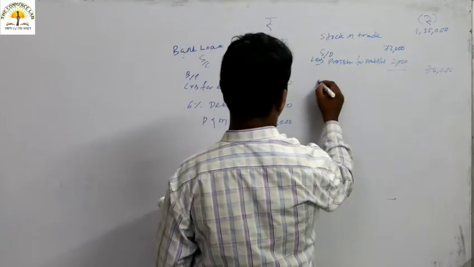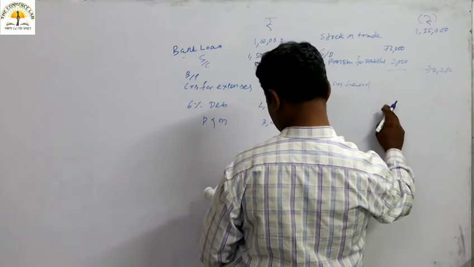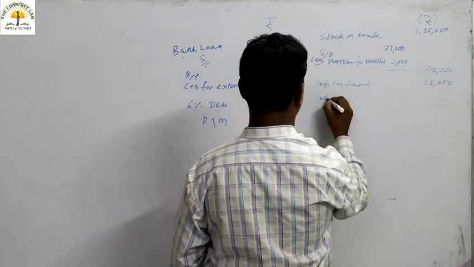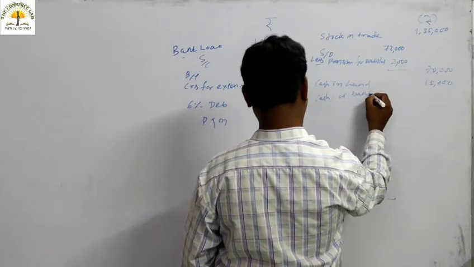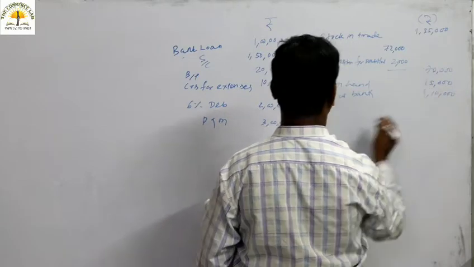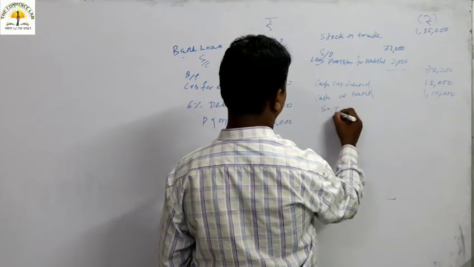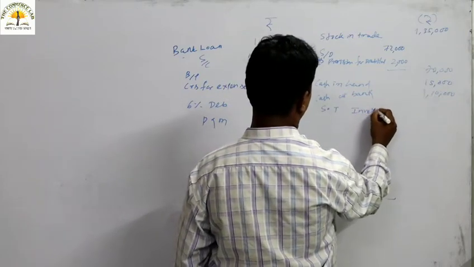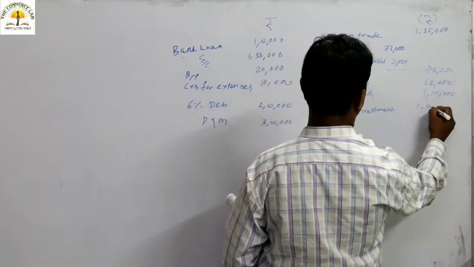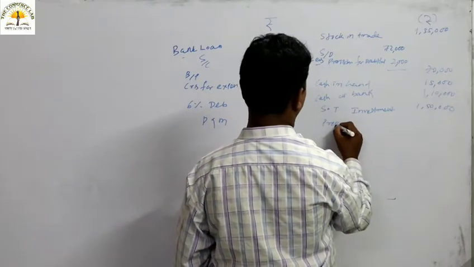Then cash in hand, that is 15,000. Then cash at bank, 1,10,000. Then short term investment, that is 1,50,000. Then prepaid insurance.